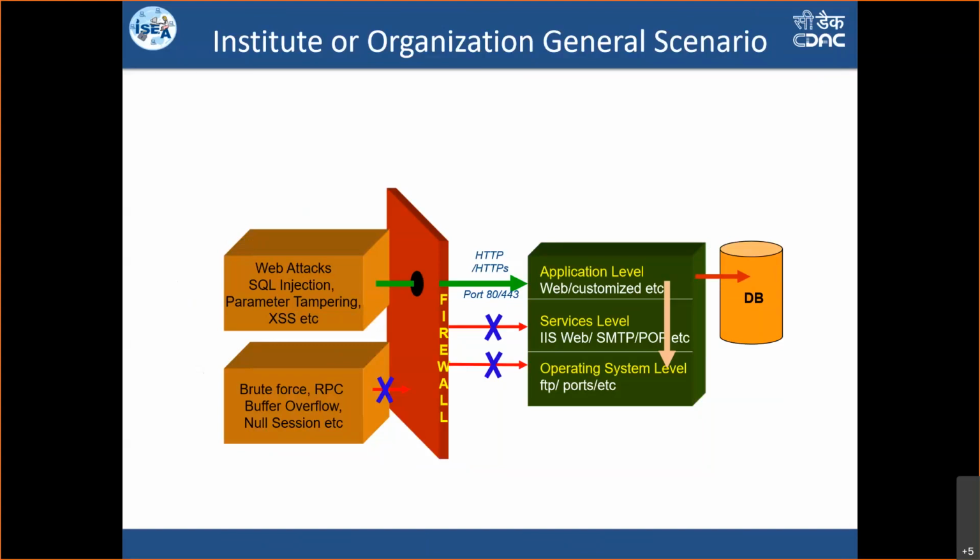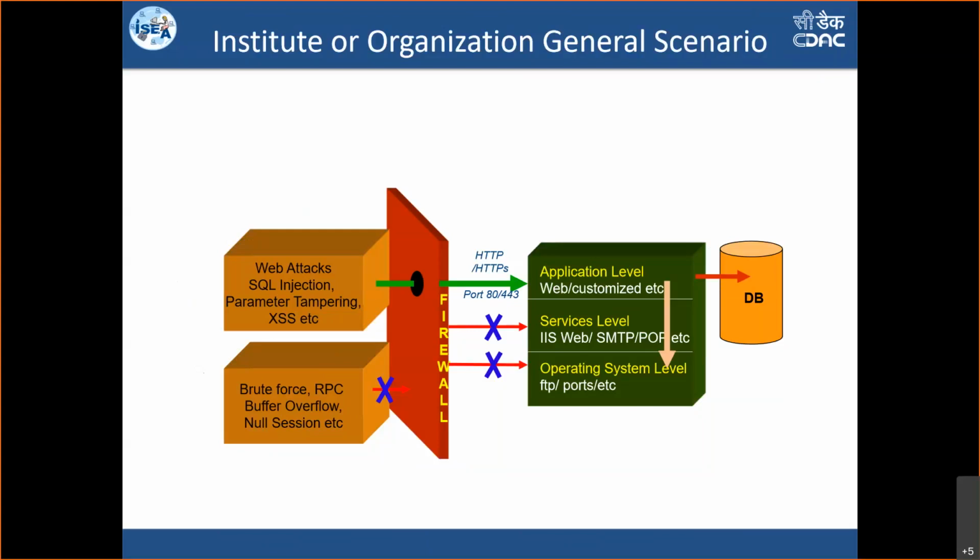The firewall which we are counting on to secure us is just looking at the ports that I need to allow, and it will allow them. It doesn't know what is going through. It doesn't know how to act on that particular data. Since we are stopping other ports, the other attacks, what you see in the bottom left orange box, brute force, RPC, buffer overflow, null session, which all target different ports, whether router ports or server ports, but are not targeted at this port. So the firewall is stopping them because that port is not allowed.